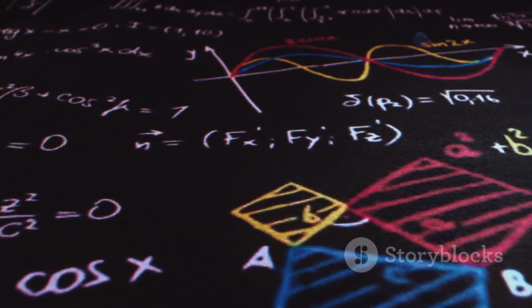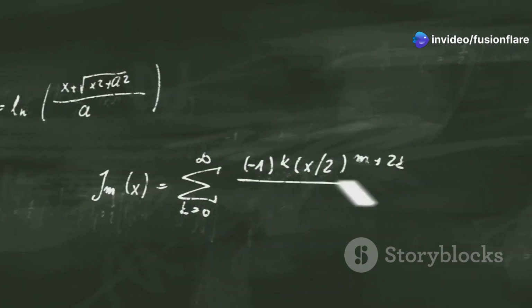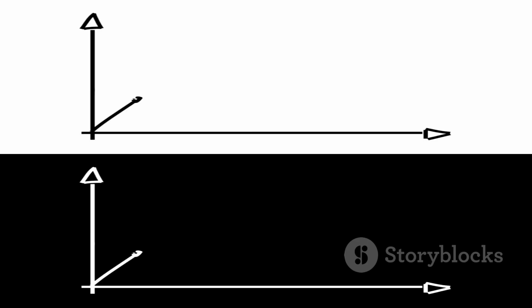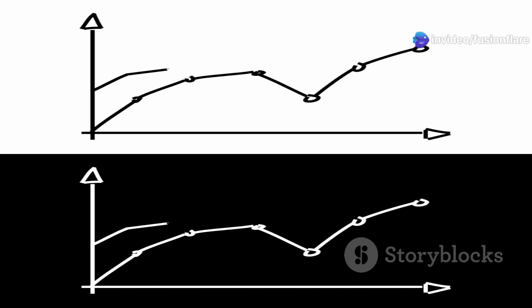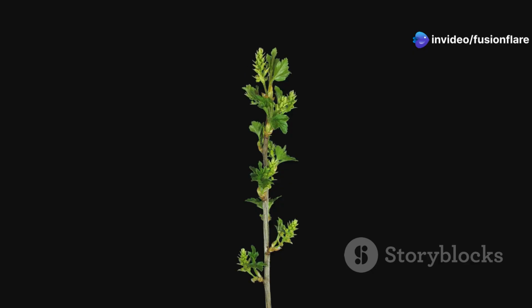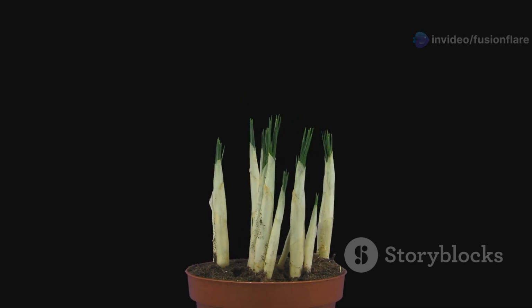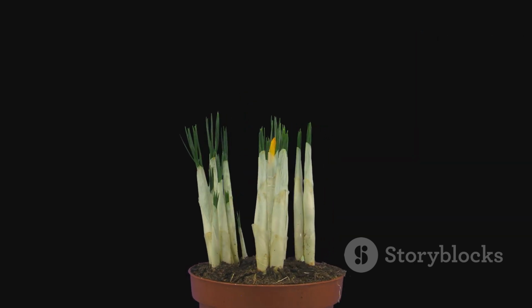Think of a curve on a graph. The derivative at any point on that curve represents the slope of the line that just grazes the curve at that specific point. This line, known as the tangent line, tells us how steep the curve is at that exact location, giving us a sense of how quickly the function is changing. Let's say you're analyzing the growth of a plant over time. The derivative of the growth function would reveal how fast the plant is growing at any given moment. Pretty cool, right?